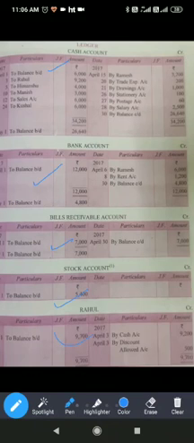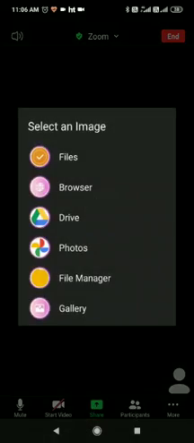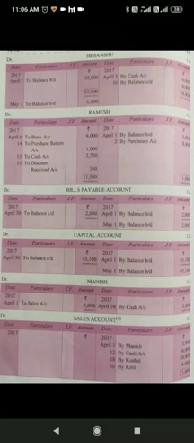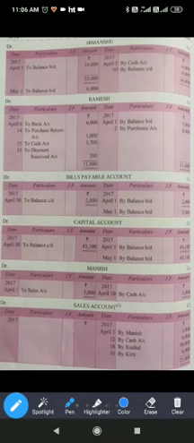So like this, you will bring down all the balances of the given opening entry. Now on the credit side there were Ramesh and bills payable. As they are liabilities, we will put the opening balance on the credit side, by balance brought down, and bills payable account by balance brought down.